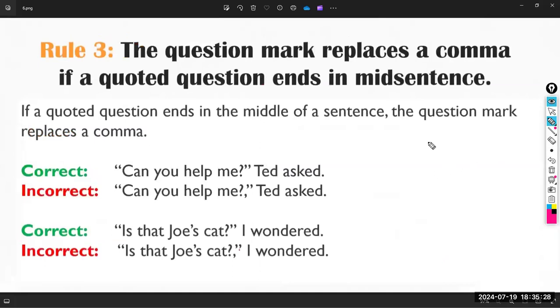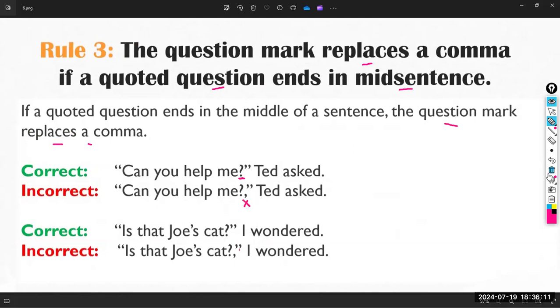Okay, now let's talk about rule three. Rule three is saying that the question mark replaces a comma if a quoted question ends in mid-sentence. Let's talk about these examples because absolutely we have some examples. So if a quoted question ends in the middle of the sentence, the question mark replaces the comma. Let's take a look at this example. So notice, can you help me? So this is the question mark because it is a question. When adding the question mark, absolutely, I will not be able to write the comma after it.